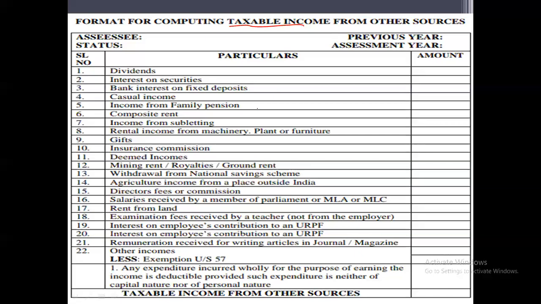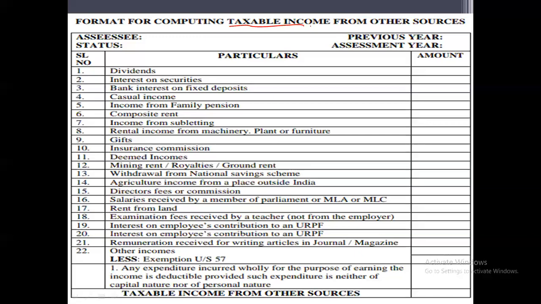If you observe, all these incomes have not been taken in the first four heads of income. So whatever income has been left out from the first four heads will be taken to the head income from other sources.